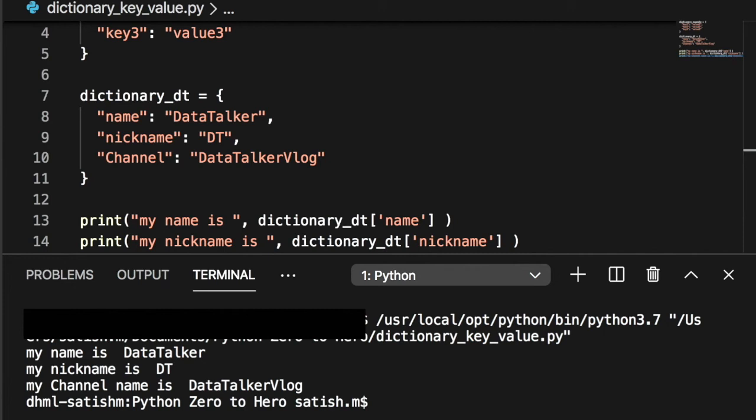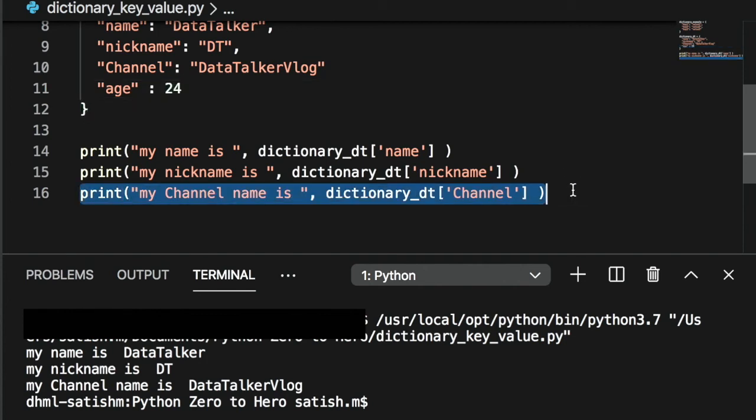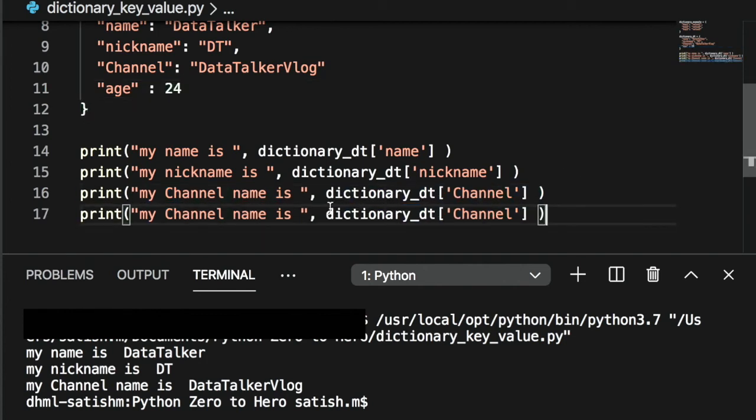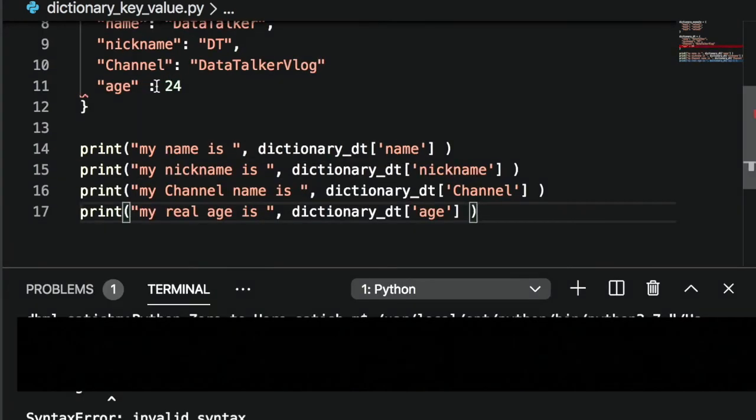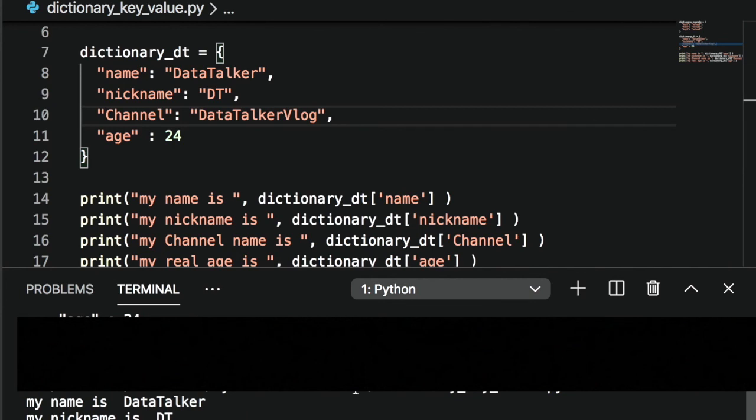Another cool thing about dictionary is that we can use anything as the value. In the dictionary I created, I want to add my real age in it, like this. Let's add the age 24 and print it. Run it. Oh, there's some error. Let's try again. Yeah, so here it is. My real age is 24.